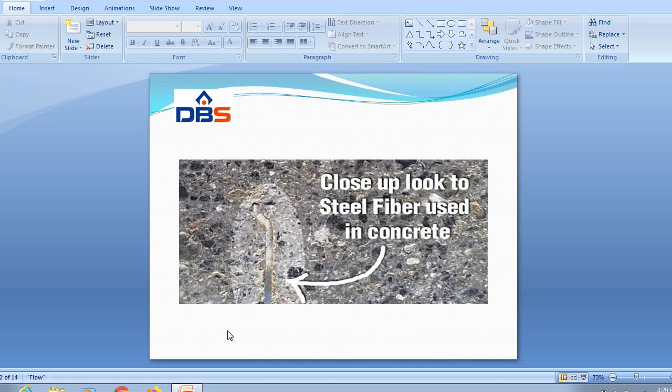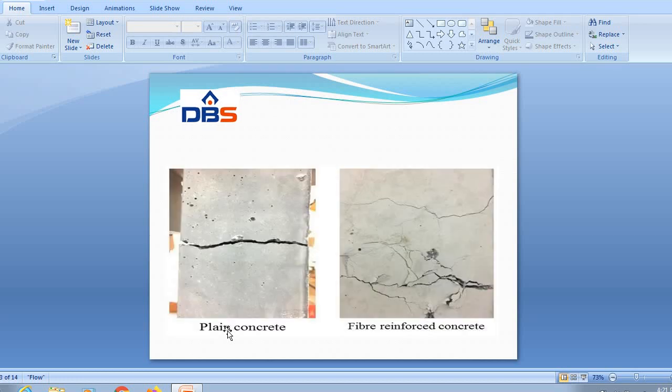In this diagram we can see one steel fiber which is used in the concrete to increase the tensile strength of the concrete. So this is one of the fiber reinforced concretes.